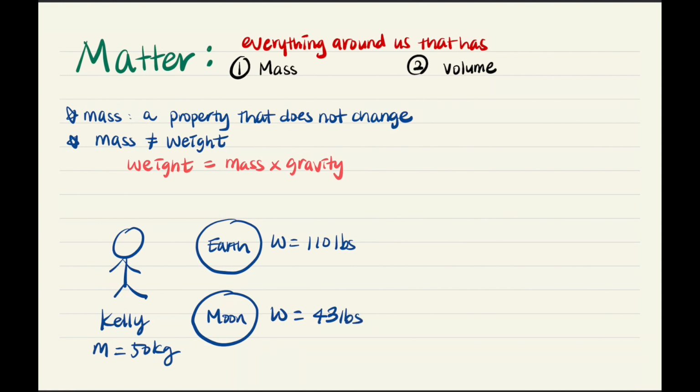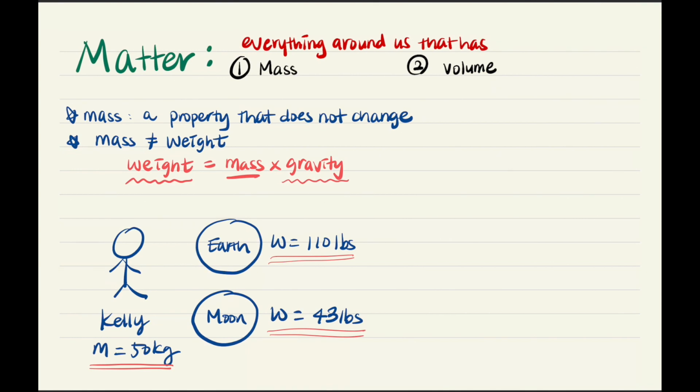Here you can see that even though Kelly's mass stays constant, whether she's on the Earth or on the moon, her weight changes. That being said, if mass is being held constant, yet weight is being changed, that means that the gravity of the Earth and the gravity of the moon are different in order for the weight to be changed.